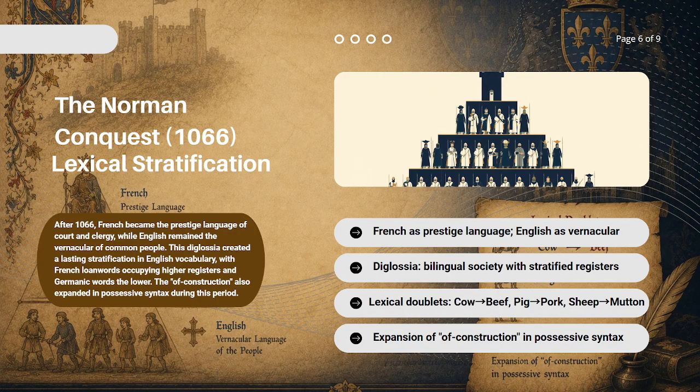Next, we have the Norman Conquest. In the year 1066, the French-speaking Normans conquered England. French became the language of the rich, the government, and the law, while English was only spoken by poor peasants. This created a funny split in our vocabulary that we still see in our food today. English farmers looking after an animal kept using a Germanic word like cow, pig, and sheep. But the French elite eating the meat used French words like beef, pork, and mutton. French grammar also gave us phrases like using "of," like at the end of the word.